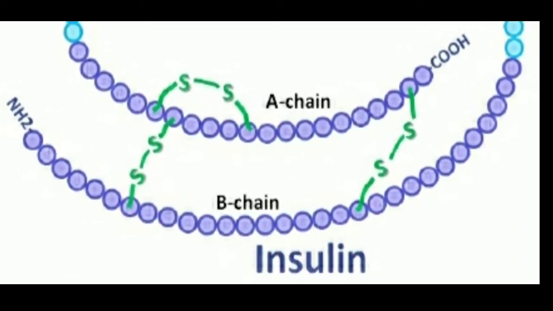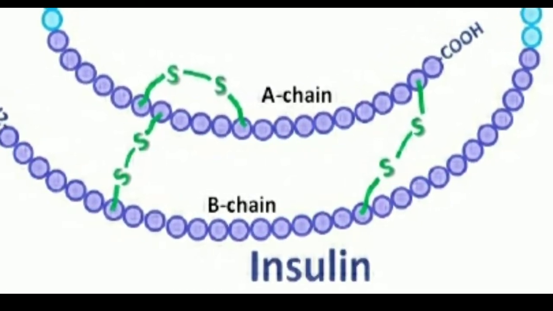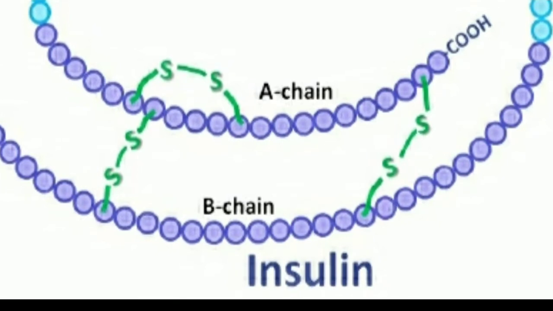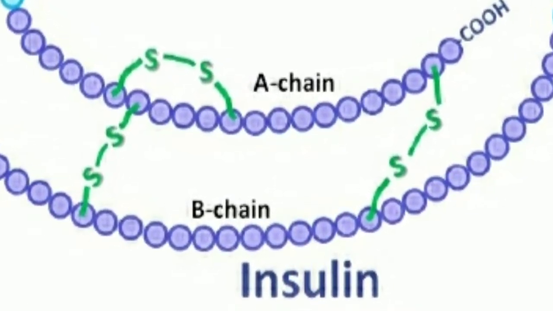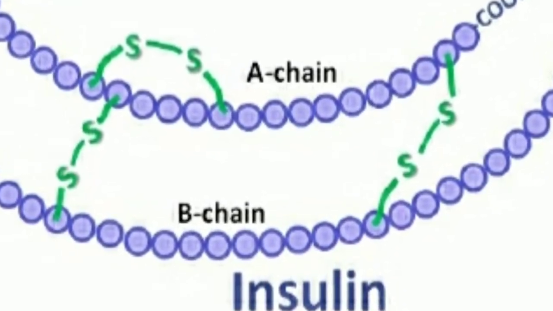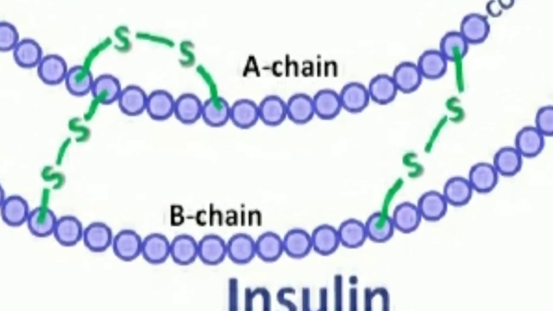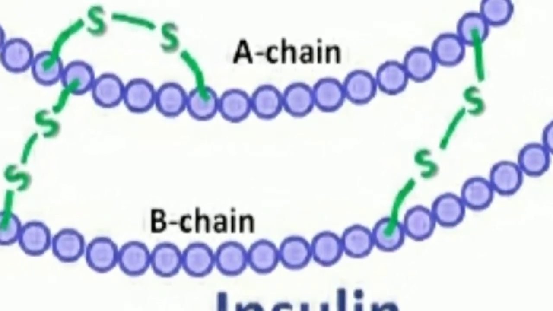These two polypeptide chains, A and B, are interconnected by sulfide bridges, S-S linkage bridges. With the help of the sulfide bridges, the two polypeptide chains are interconnected and form the 51 amino acid insulin protein.